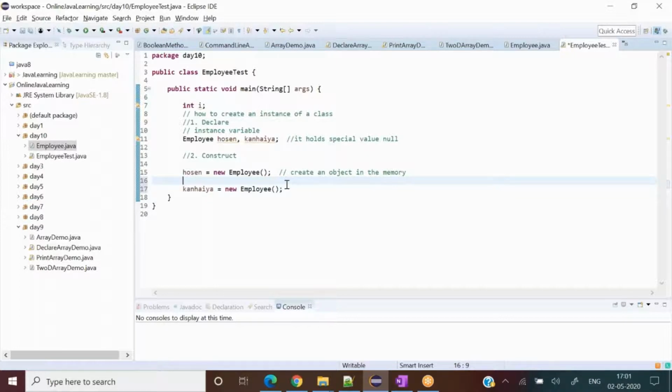Now let's try to understand this guy. What is this? What can you say this is? It is coming from the other class, the Employee class. Yes, it is coming from the class, but what is this?